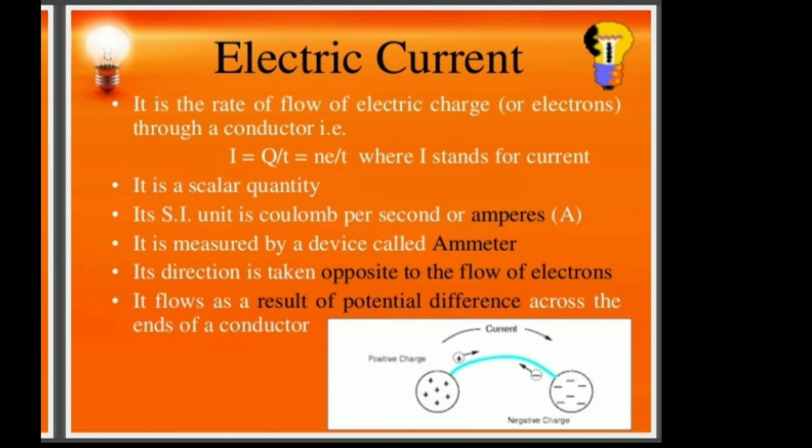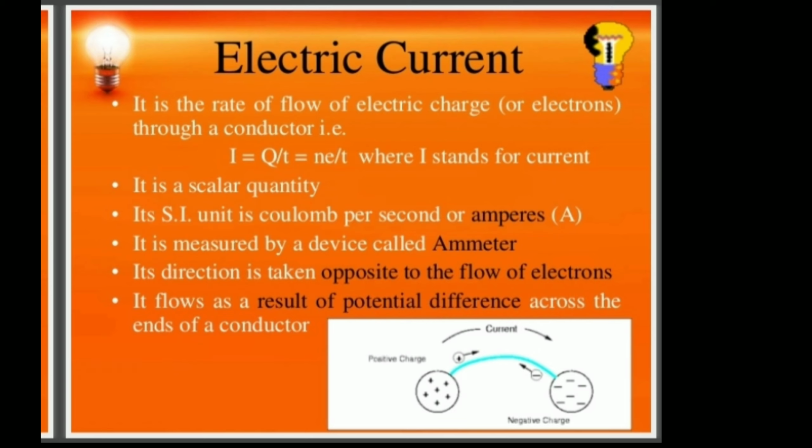So I equals NE by T, which is very useful for solving problems. Current is a scalar quantity. Scalar means it doesn't have any direction. A vector has both magnitude and direction, while a scalar has only magnitude, meaning how much quantity we are taking. So electric current doesn't have any direction.